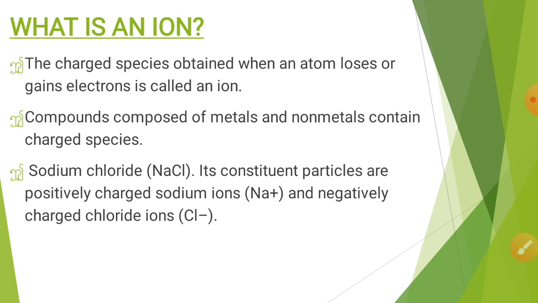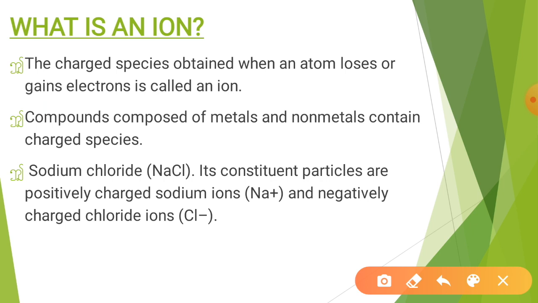Let's understand what ions are. So the charged species obtained when an atom loses or gains electrons is called an ion. Students, atoms are not stable. They are very reactive in nature. Atoms of metals lose electrons, and atoms of non-metals gain electrons.